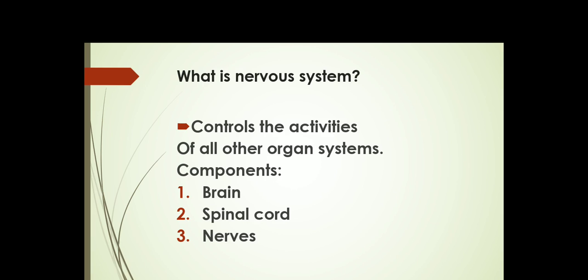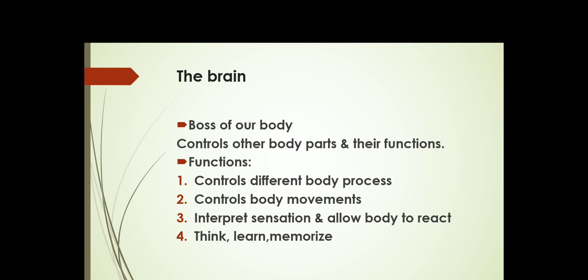What are the components? 1. Brain. 2. Spinal cord. 3. Nerves. As I told you before, today we will learn only about the brain. So let's start with the brain. What is the brain? In the school there is a principal ma'am, you all know. She is the head of the institution. She will control the activity of other teachers as well as the students. It means she is the boss of the school. Like that, the brain is also the boss of the human body.